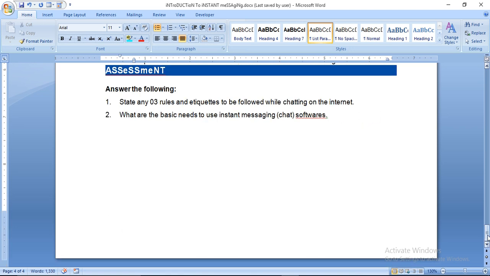Now the questions, answer the following. State any 3 rules and etiquette to be followed while chatting on the internet. This question may be asked in the board exam, so learn the rules of etiquette. What are the basic needs to use instant messaging software? What is the basic need?